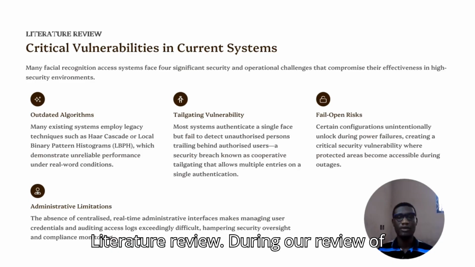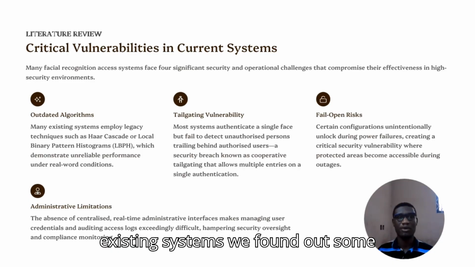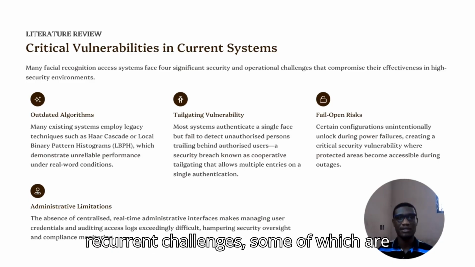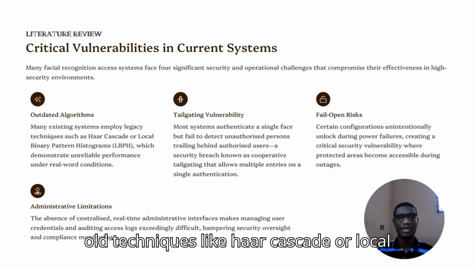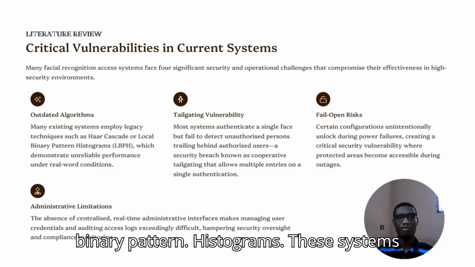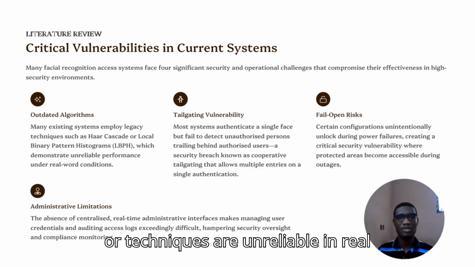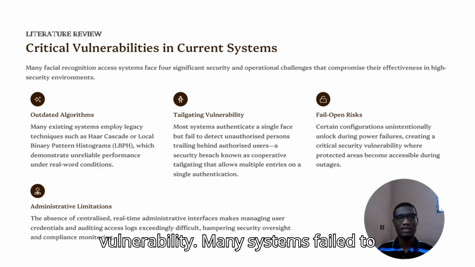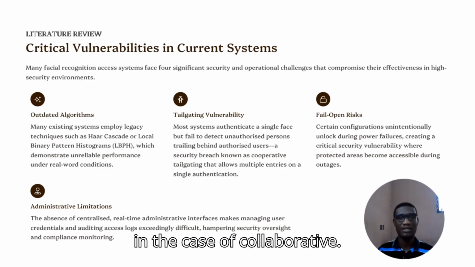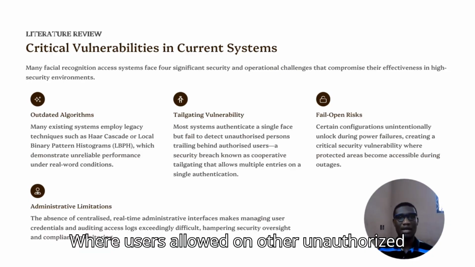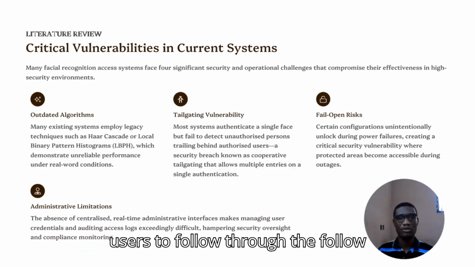Literature review. During our review of existing systems, we found some recurring challenges, some of which are outdated algorithms. Many systems used old techniques like Haar cascade or local binary pattern histograms. These techniques are unreliable in real-world situations. Tailgating vulnerability: many systems failed to tackle multiple entries per authentication event, especially in the case of collaborative tailgating, where users allowed other unauthorized users to follow through with them.